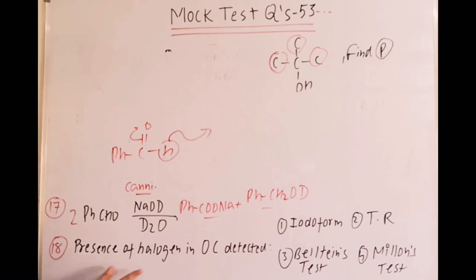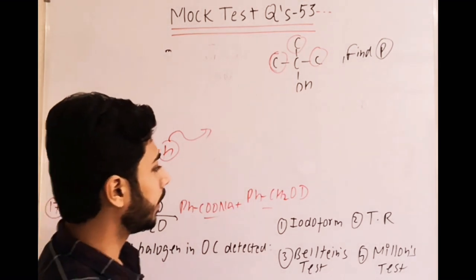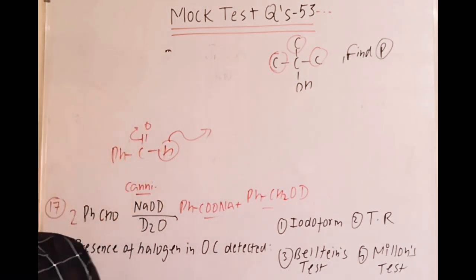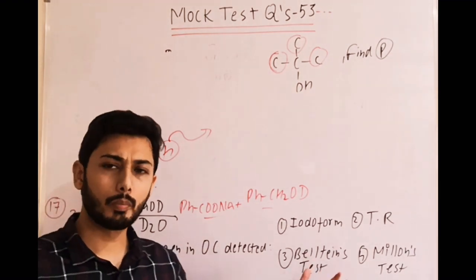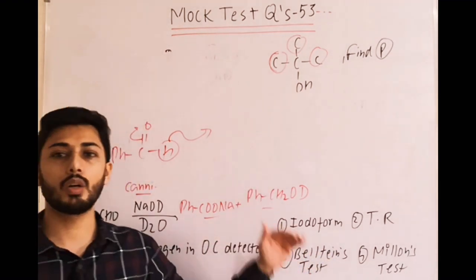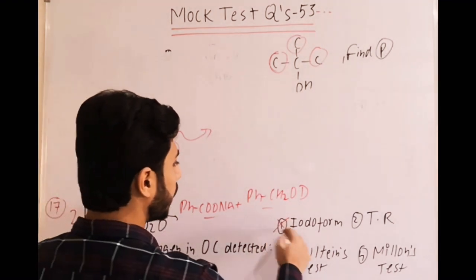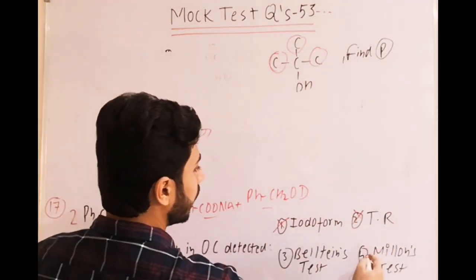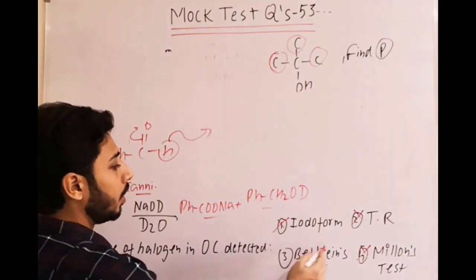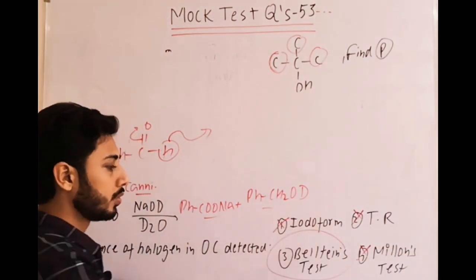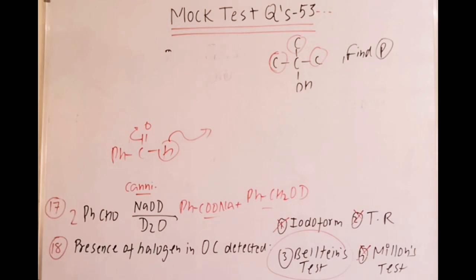Then the 18th question: presence of halogen in an organic compound is detected by. Now this concept is already covered, or maybe the same question is there, I don't remember, but I have covered it in a mock test. Among them, the iodoform test we never use for that, Tollens' reagent not for that, Millon's test is for proteins, only Beilstein's test we use for halogen. So you can see that one in any mock test. I have covered it with proper mention of where it is not applicable and where it is applicable.